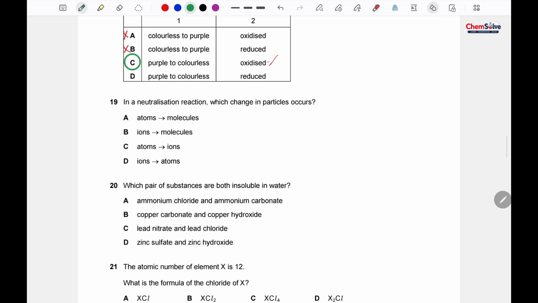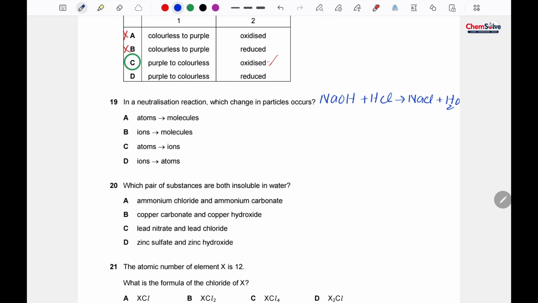In a neutralization reaction, which change in the particle occurs? Okay, just take the example of a simple neutralization reaction. Let's react sodium hydroxide with HCl, and it produces NaCl and H2O.